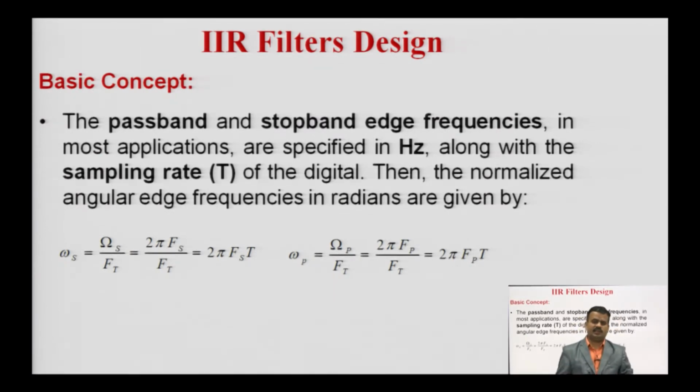In digital IIR filters, the filter can be given in terms of its impulse response. Its impulse response exists for the infinite duration of discrete time signals, so it will be IIR. This is also a filter, so it also contains some stop band, pass band and some frequencies.